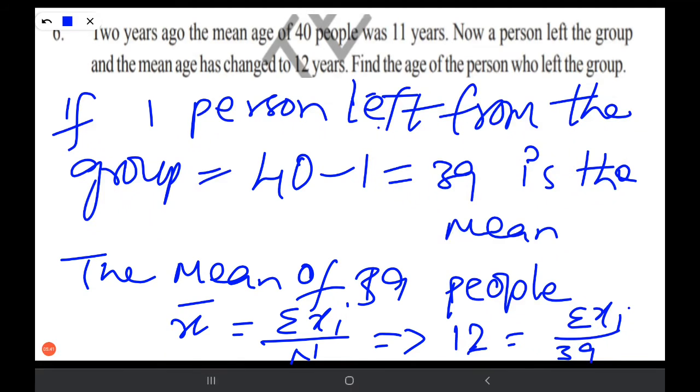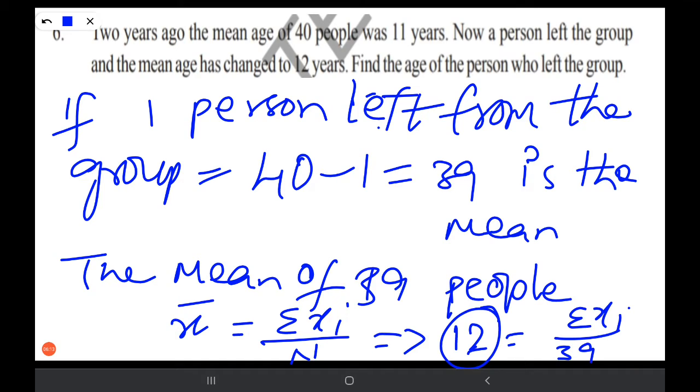So how did we get 12 here? In the earlier part of the problem, the present age of 40 people is 13, since 2 years ago it was given as 11 years. Now one person left here, so it becomes 12, right? So 12 is equal to sigma xi by 39.